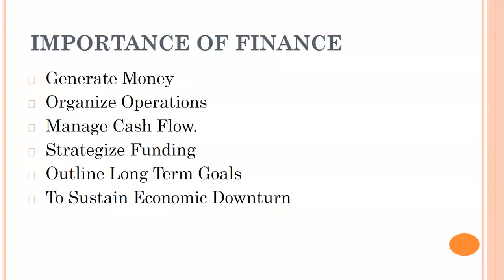For that, you need to have sound financial knowledge. Otherwise, it's tough. Outline the long-term goal. So you should know what your long-term goal is. Based on your long-term goal, you should plan for your short-term goals. For example, I want to produce 100 units in 100 days. Correct?